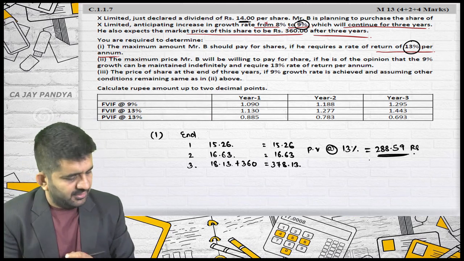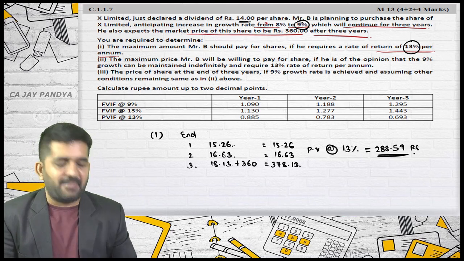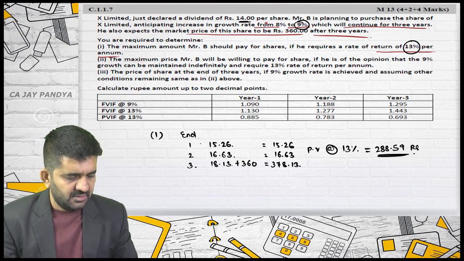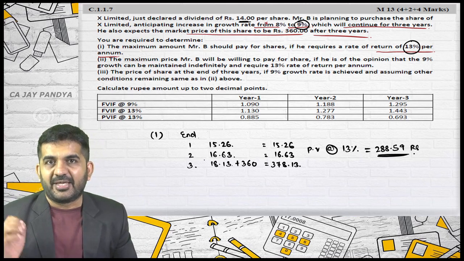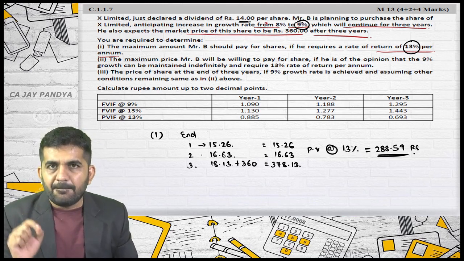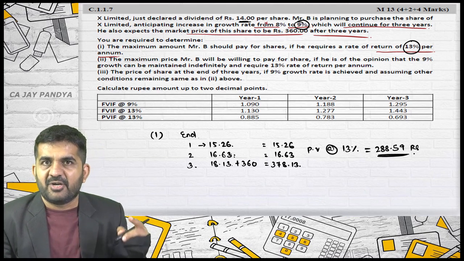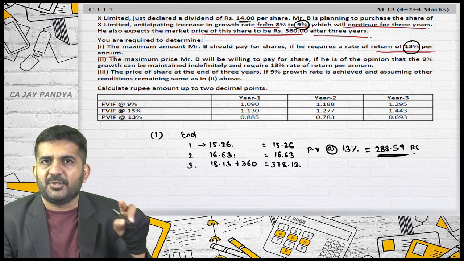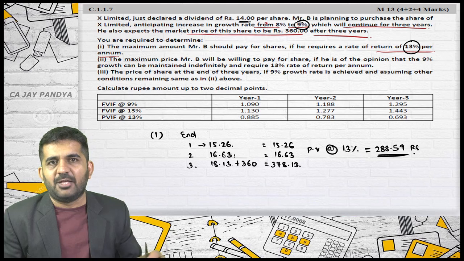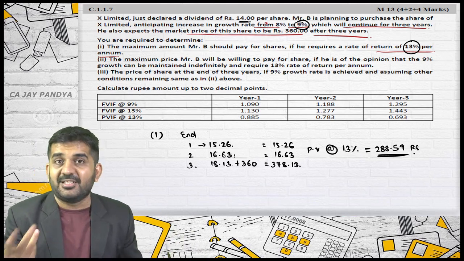What I am doing is finding out 9% and then adding it to this figure. Can any student tell me the shortcut for this? How to find out the first, second, third year? In your calculator, you can directly do this: 15.26 plus 9%. Is it right? You will get this answer, and whatever answer you get, plus 9% again, you will get the next answer. I am having this electronic calculator prepared by Microsoft, and in that this function does not work.